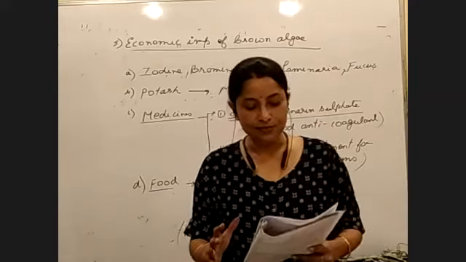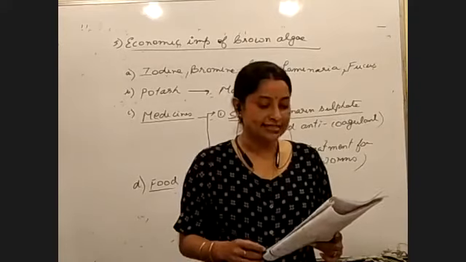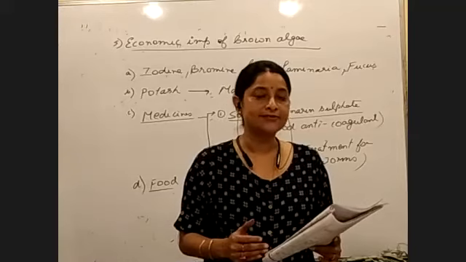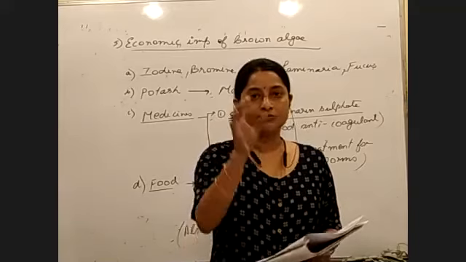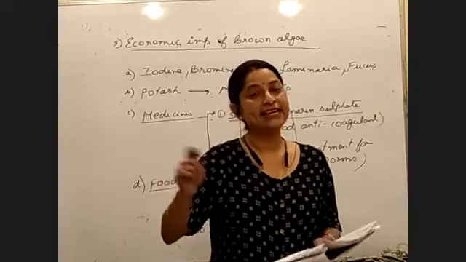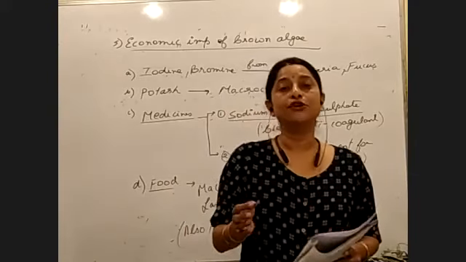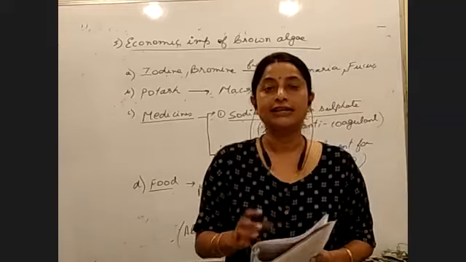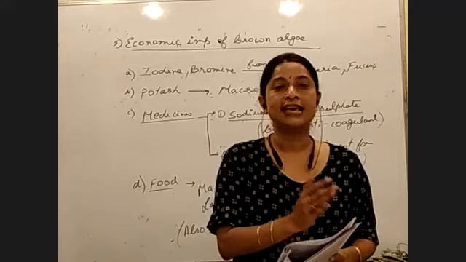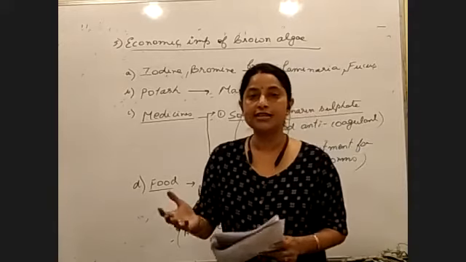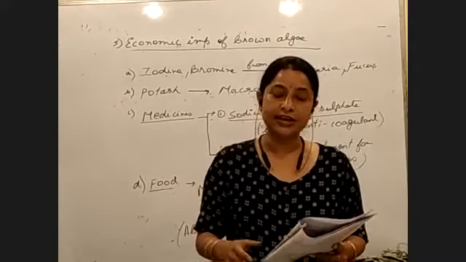We will study the life cycle. Questions come on it: what is the life cycle of Ectocarpus? Next, in case of Fucus, what is the life cycle? So take a sheet of paper and write against life cycle all the examples we get in the algae portion. Many questions come on life cycle, even from the entrance point of view. It is a very commonly asked question: the type of life cycle in Ectocarpus, in Fucus, in Chlorella. So divide the examples life-cycle-wise and make a chart.